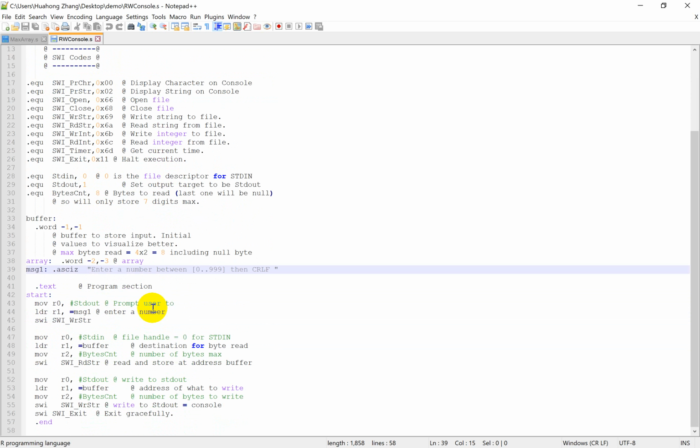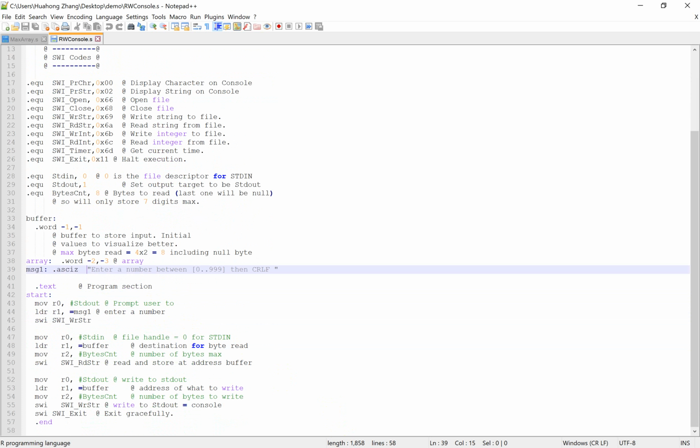Okay, let's load the program in ARM-Sim. We can easily see here are breakpoints. We need to remove this.